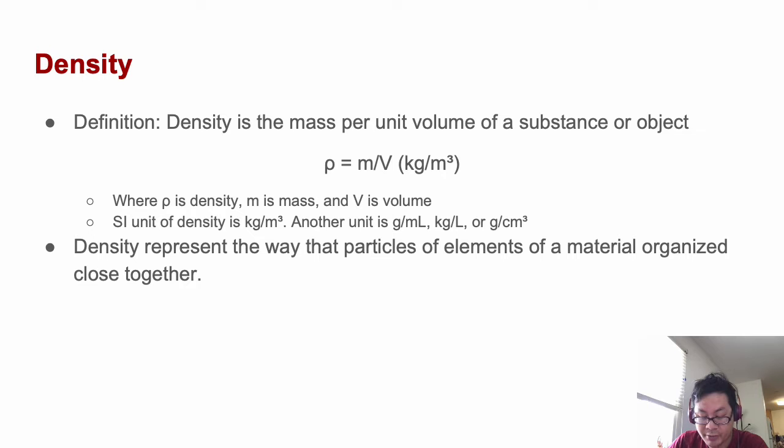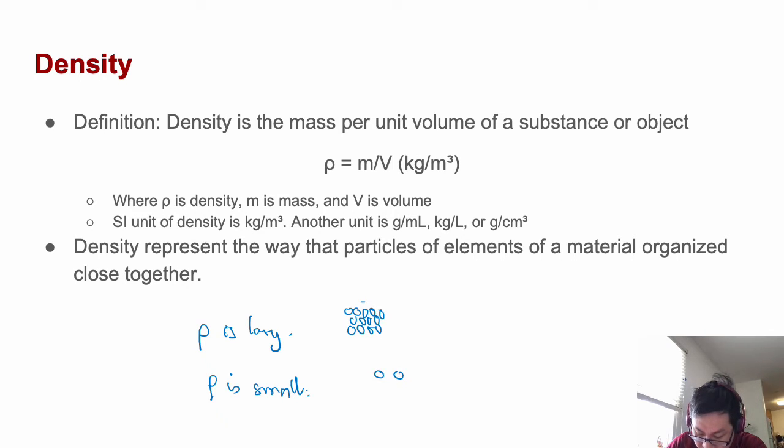The density represents the way that the particles of the material are organized close together. It means if the density is large, its atoms are very close together, extremely close. If the density is small, it may be disorganized, the atoms will be wider apart from each other, something like this.